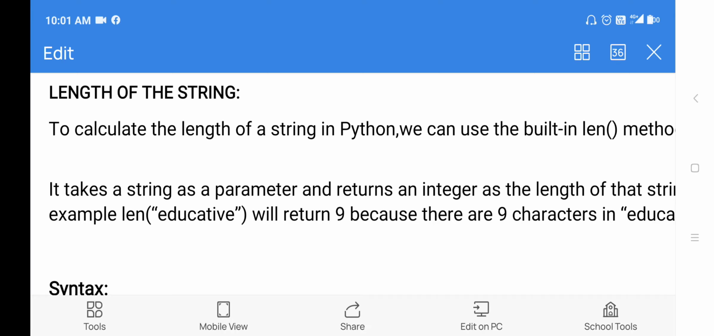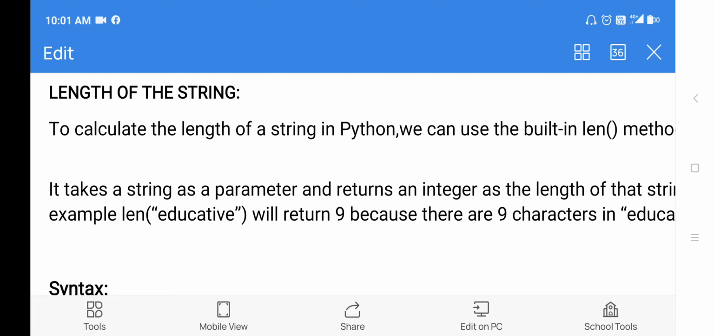Now here you see the definition. To calculate the length of a string in Python, we use the built-in function len, L-E-N. Okay, so if you want to find the length of the string, what function will we use? We'll use the len function, and it is a built-in function. Built-in function means you get that function with the software itself. You need not redefine that function, right? The len function is used to find the length of the string.